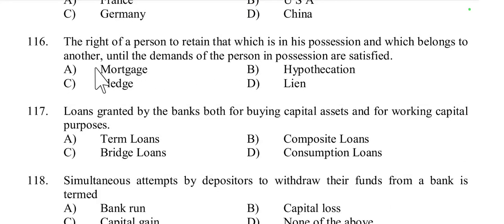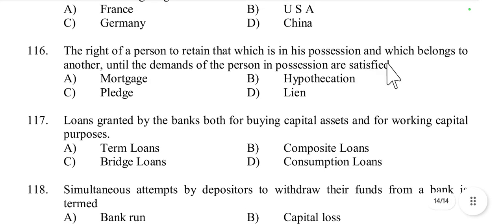Then question number 116, the right of a person to retain that which is in his possession and which belongs to another until the demands of the person in possession are satisfied, that is mortgage, hypothecation, lease or lien. It is called a lien, because a lien is a legal right to hold property belonging to another person until a debt or obligation is fulfilled. So option D is the right answer.